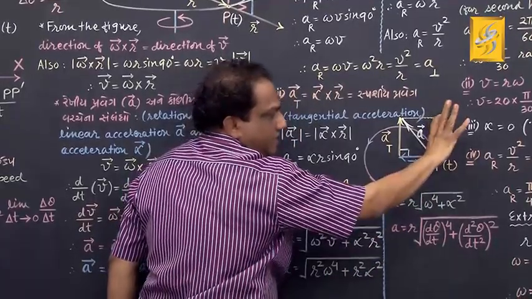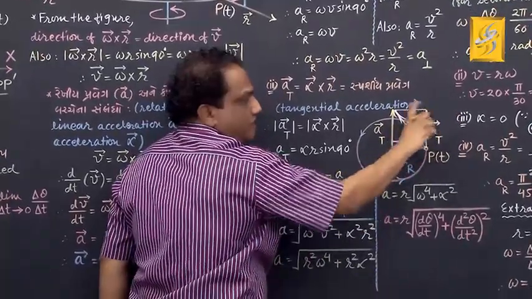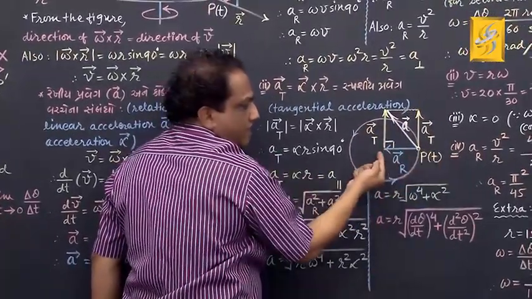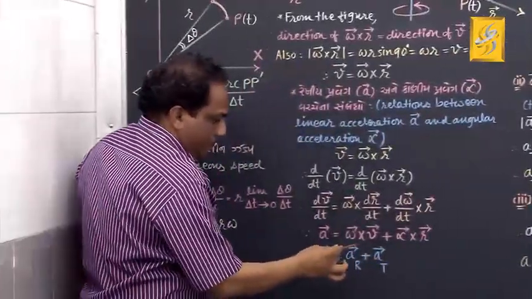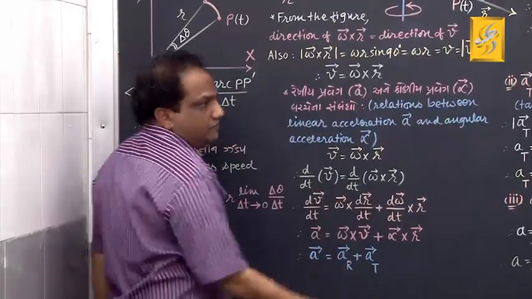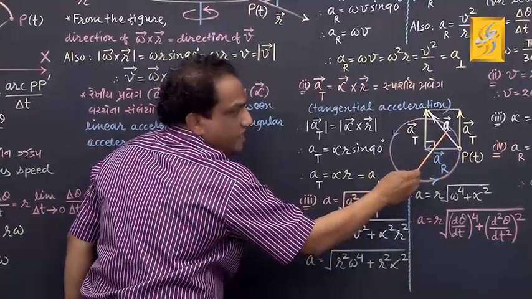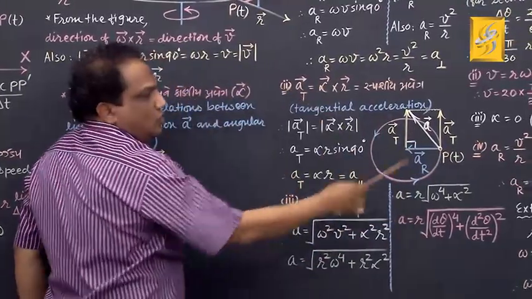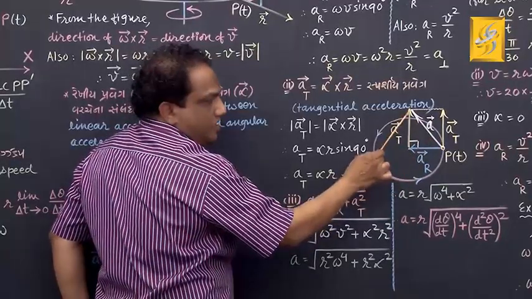Now this vector AT, I am just shifting from here to here, correct? And when you shift it from here to here, look here, vector AR plus vector AT will give you the total acceleration. So this vector plus this vector will give you this vector, that is vector A. Now tell me, don't you find it on the hypotenuse? Opposite to the right angle, it is the hypotenuse.